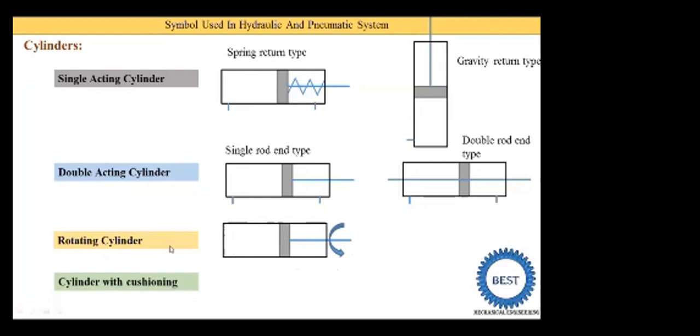And the next one is the cylinder with cushioning. For that, this type of symbol is drawn. This is the cylinder and piston, and the cushioning reduces the impact. For that, two more small squares are provided with the rectangle, and one arrow is drawn with the piston. It is the symbol for a cylinder with cushioning.